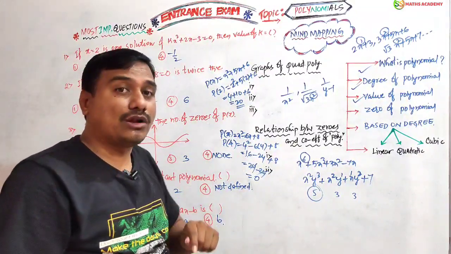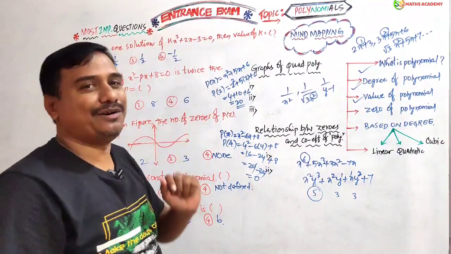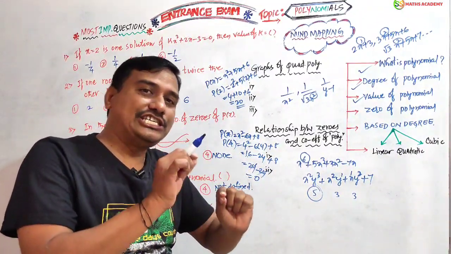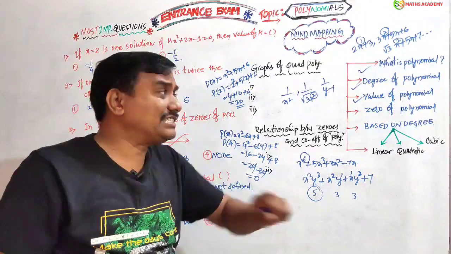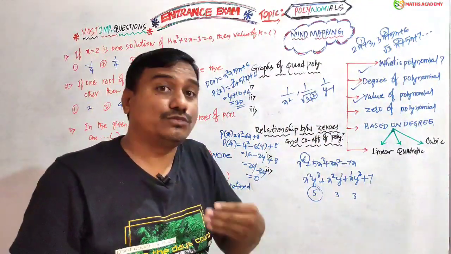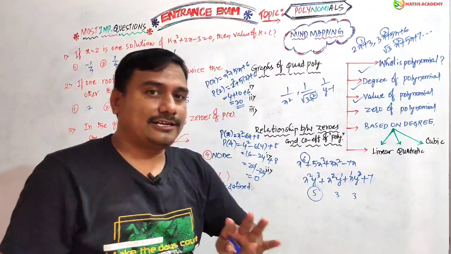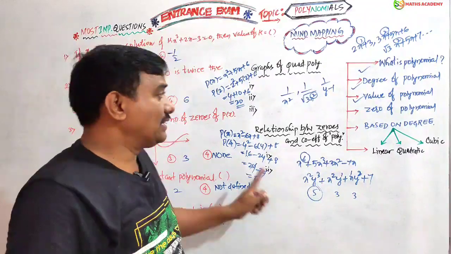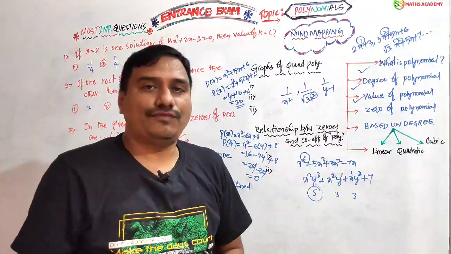Here 20 is called the value of the other polynomial. There is a little difference between value of a polynomial and zero of a polynomial. If you substitute in the place of x and get something other than 0, that is the value. You should get exactly 0, that is called a zero of a polynomial.